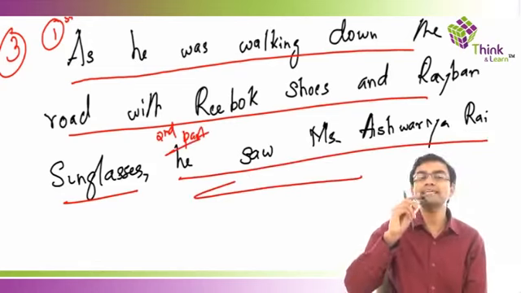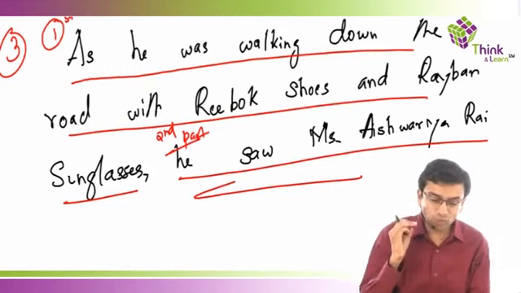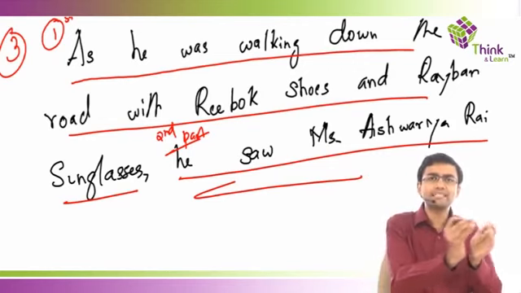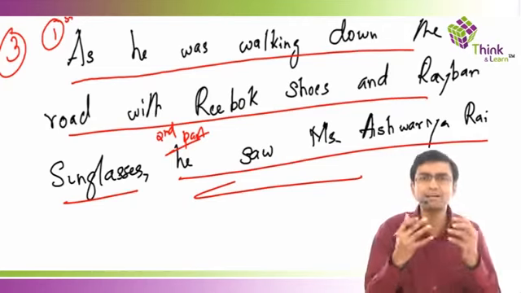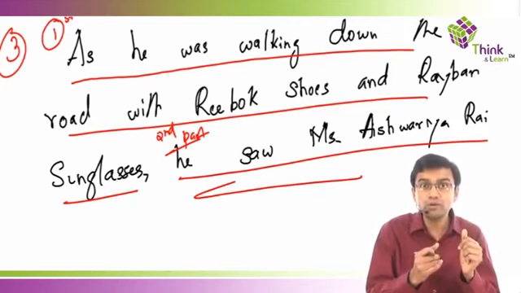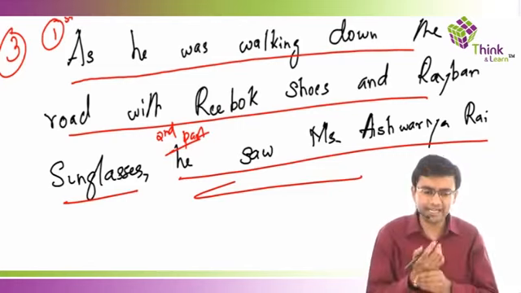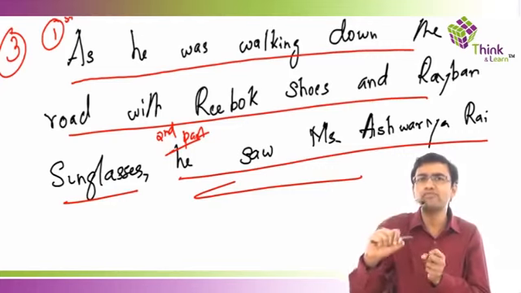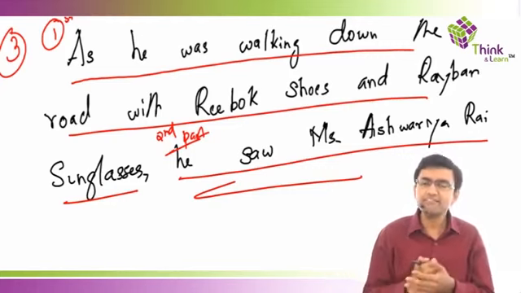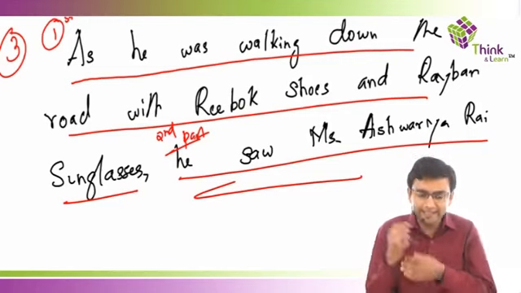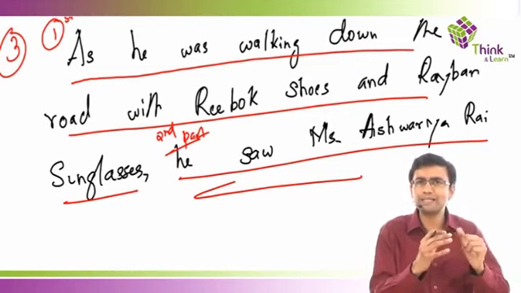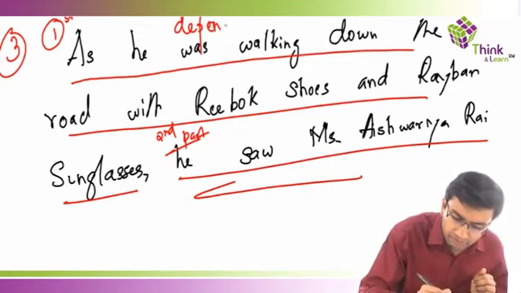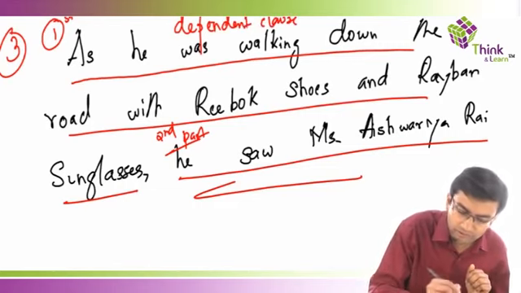Now let's look at these two parts individually. First one. As he was walking down the road with Reebok shoes and Ray-Ban sunglasses. Let's take this part of the sentence separately. Let's ask a question. Can this part of the sentence stand separately? Can it stand alone without the help of the second part? Just think about it, right? As he was walking down the road. Can it stand alone, or do you think it is incomplete and therefore it requires the help of the other part of the sentence? Definitely, right? It requires the help of the other part of the sentence because the first part is incomplete, right? So this is what we call a dependent clause.